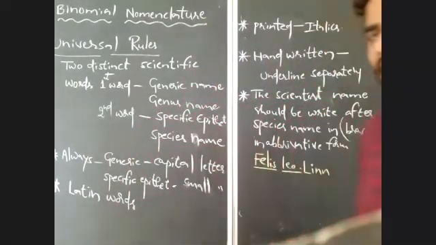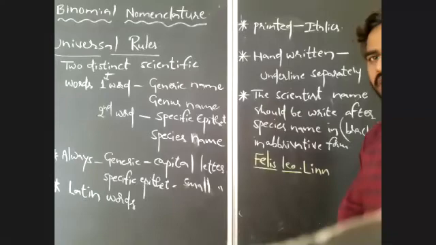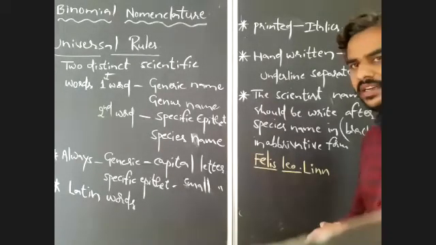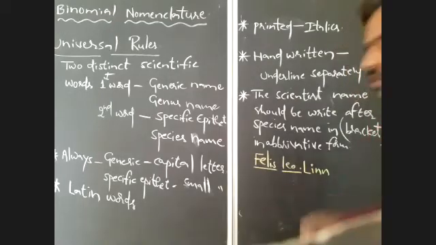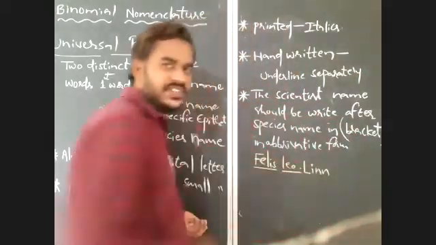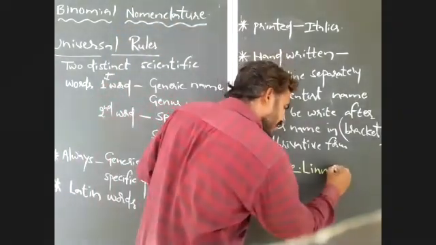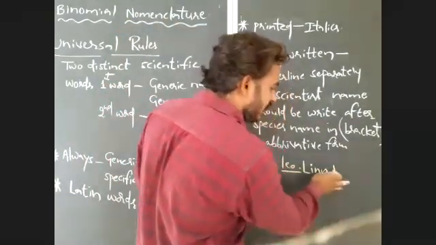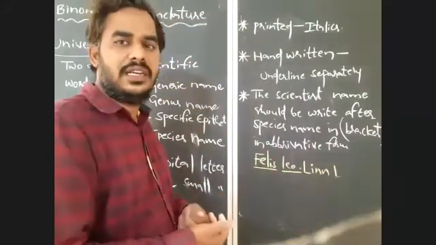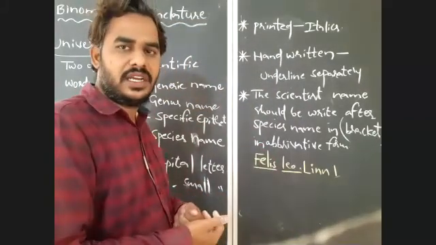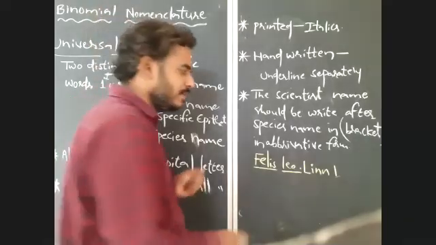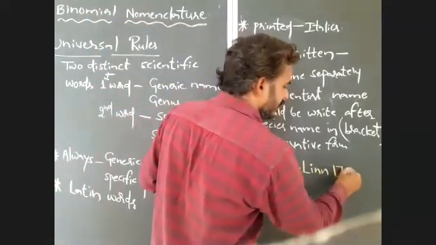If I want to mention the year in which this name was introduced by the scientist, that should be right after the scientist name. This name was used for the first time by Carolus von Linnaeus in his book Systema Naturae, which was published in 1758.